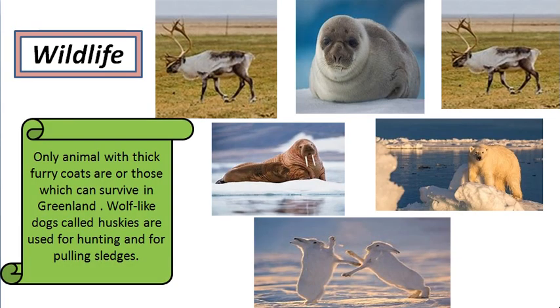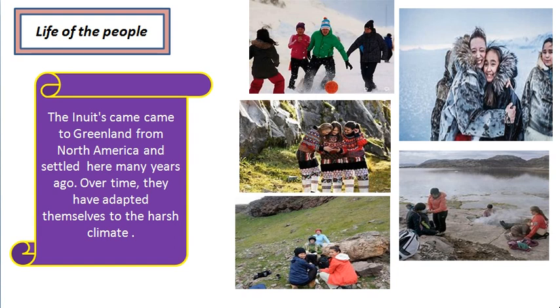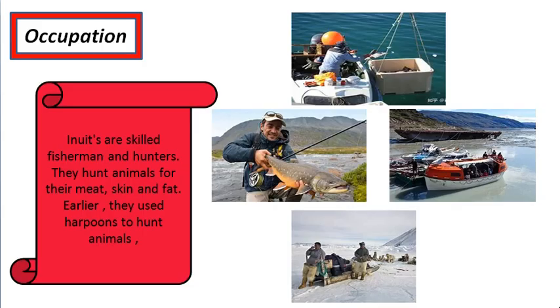Then after this, let's come to the life of people. Obviously the life of people will be very difficult out here. And what do we call these people? Yes, correct. They are known as Eskimos, or they are also known as Inuits. They came to Greenland from North America and settled here many years ago. And you might have heard of igloos. They stay in igloos.